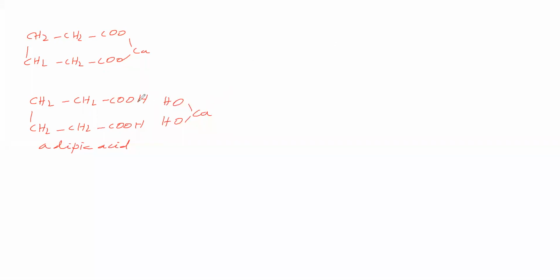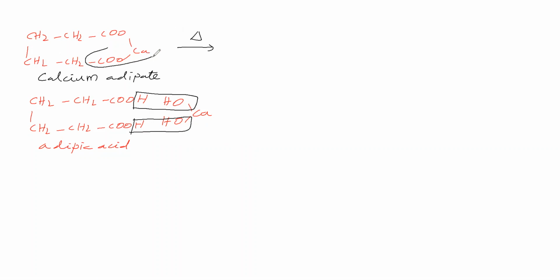With calcium hydroxide, a water molecule is leaving here, and here also a water molecule is leaving. What we are getting is a salt, therefore it is called calcium adipate. This calcium adipate on dry distillation gives what we will see.